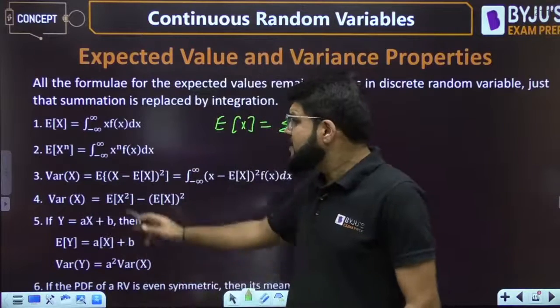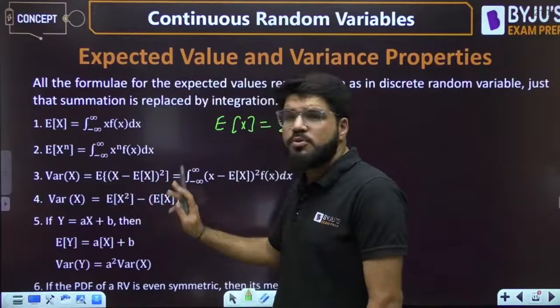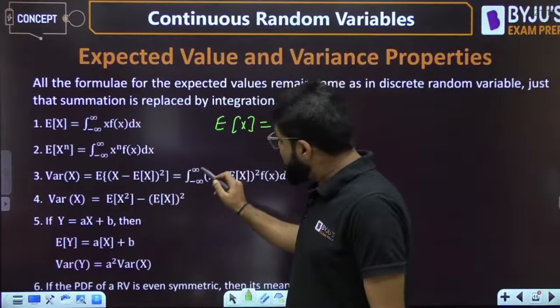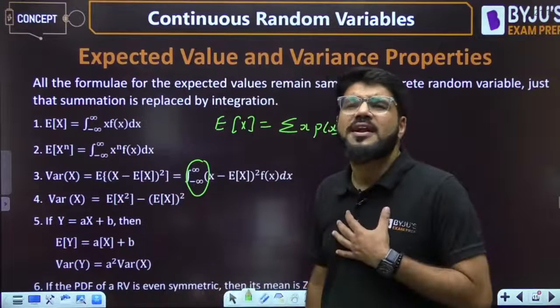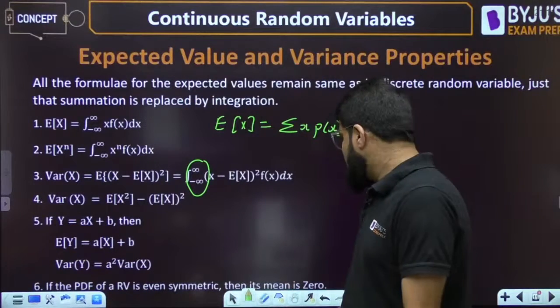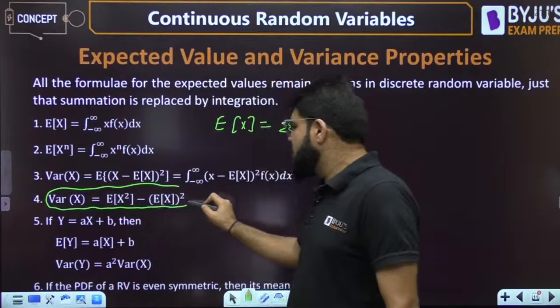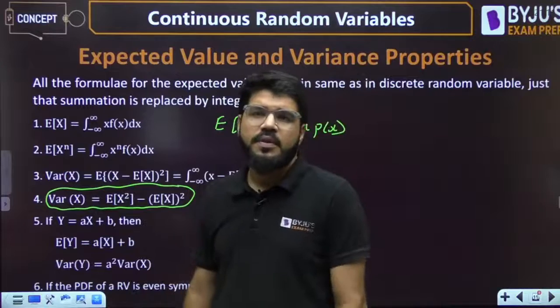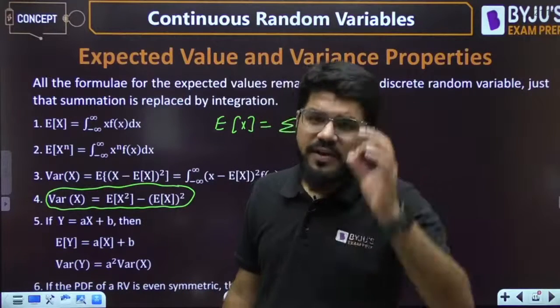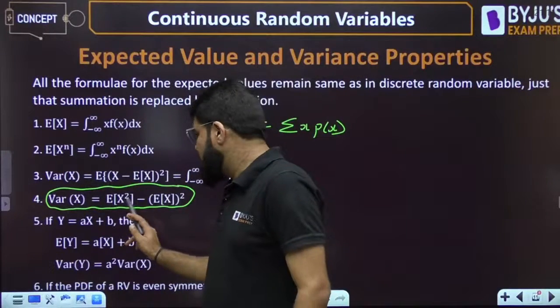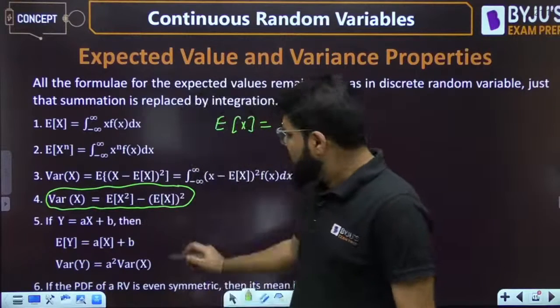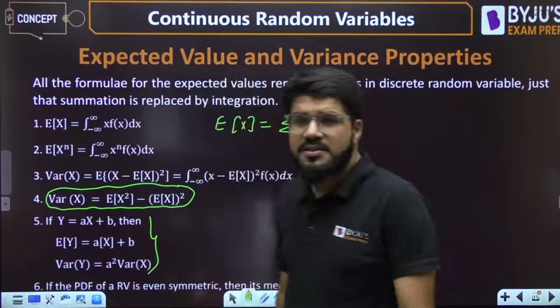Variance, as we know, is the expectation of (x minus mu) whole square, but again summation is replaced by integration. But what did I tell you for variance, whether it is discrete or continuous? For variance you always work on this identity: E of x square minus (E of x) whole square. These are again some regular properties, just a review.